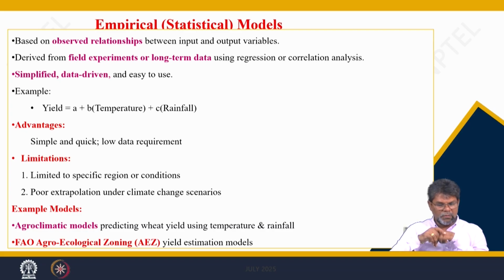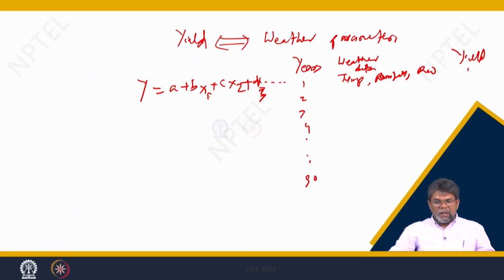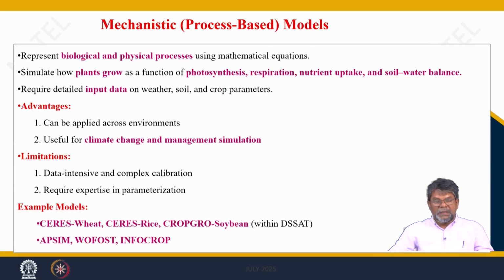So, agroecological zone yield estimation models using temperature and rainfall, that is done. And the other one is the mechanistic and process-based model. Most of the crop models are process-based models. That means they represent the biological and physiological processes using mathematical equations.